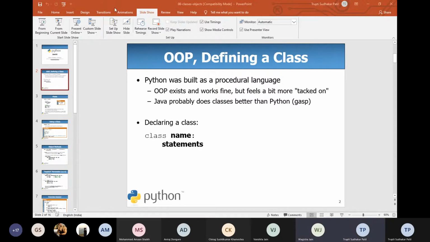Blueprint, okay, you can say it as a blueprint also. Then in which objects are created. Okay, others. Others, anyone wants to say?